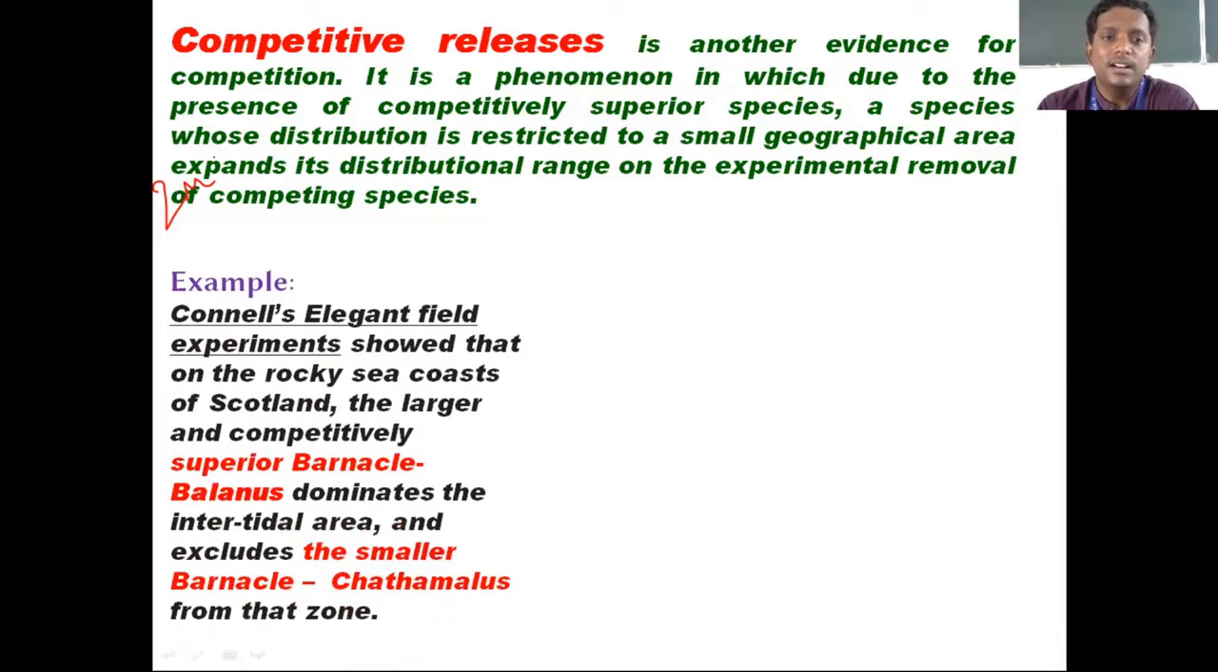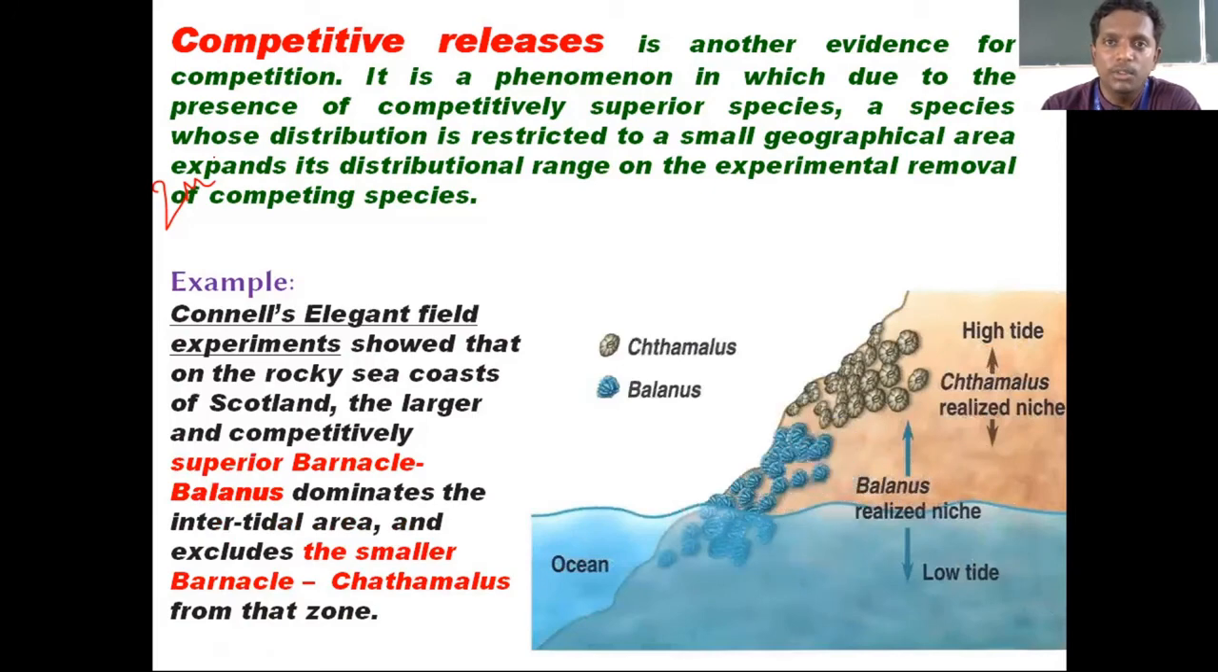An example is given. Connell's elegant field experiment showed that on the rocky sea coast of Scotland, the larger and competitively superior, fast, powerful barnacle, which can breed and eat fast, called Balanus, dominates the intertidal area, and excludes the smaller species called the barnacle Chthamalus in that zone.